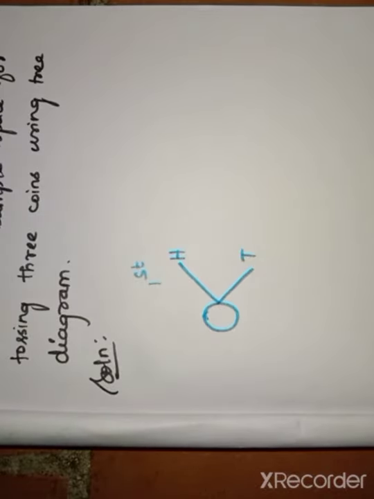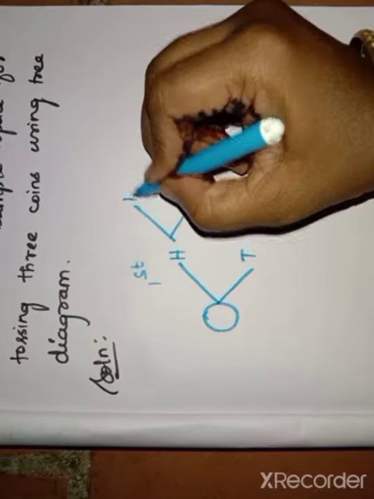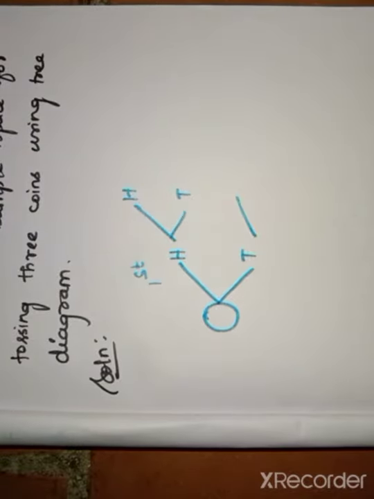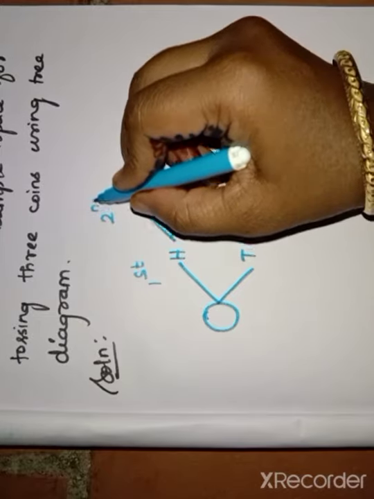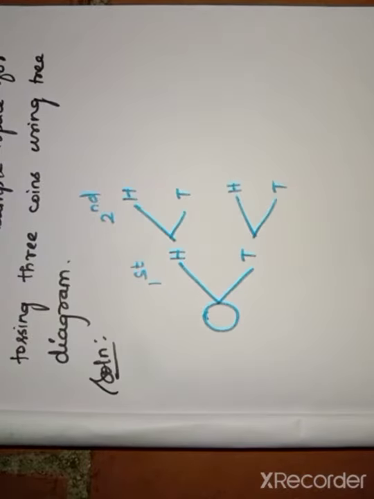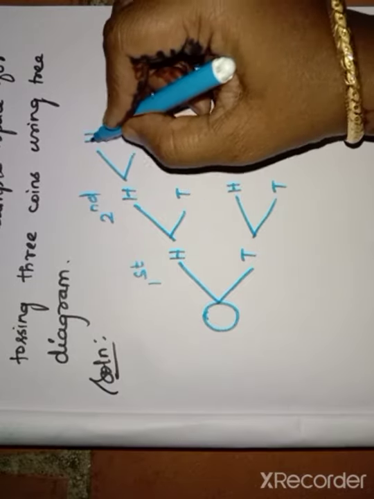Then for the second coin, if you toss, here we get head, tail. Likewise here also we get head, tail. So this is the second coin. Then for the third coin, each one has a head, tail.